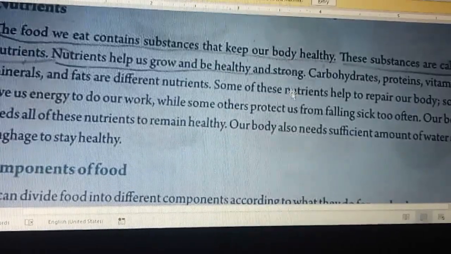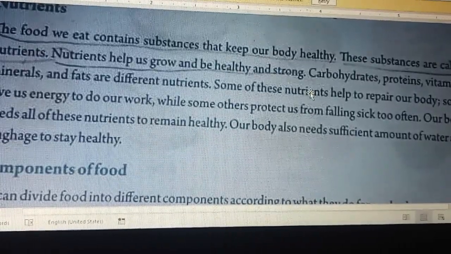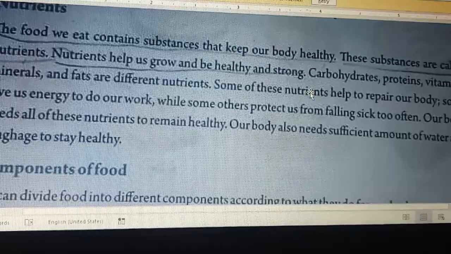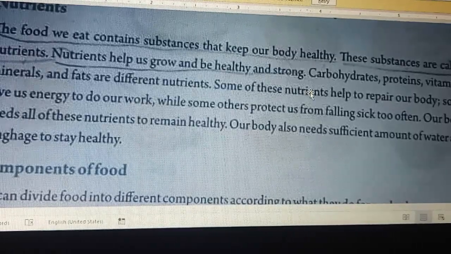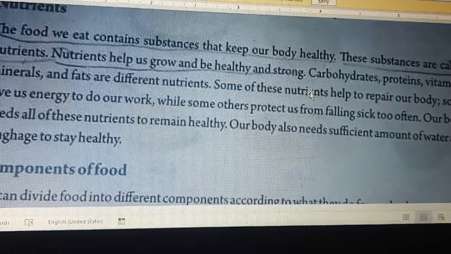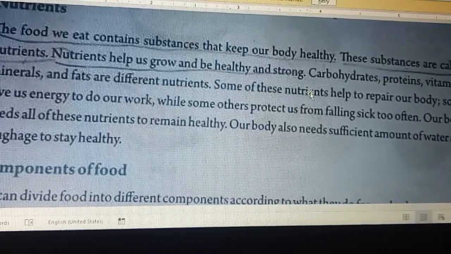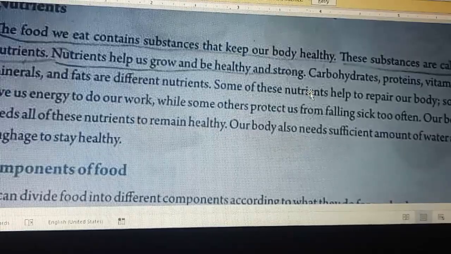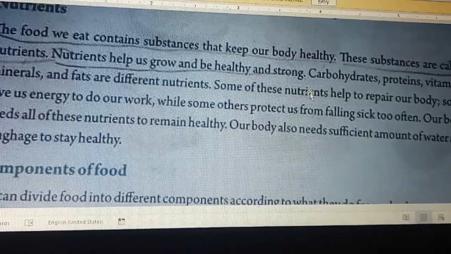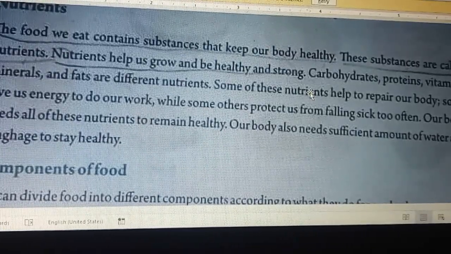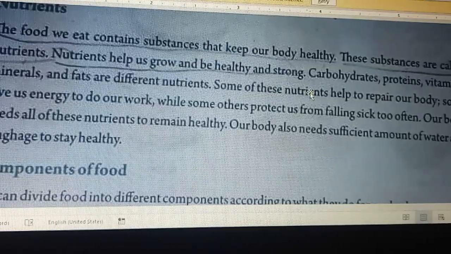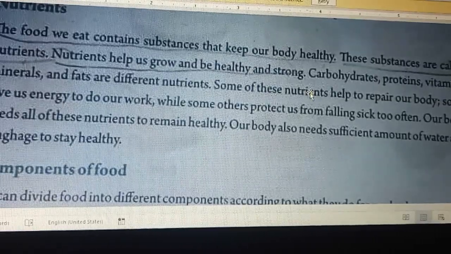Some of these nutrients help to repair our body. Some give us energy to do work, while some others protect us from falling sick too often. Our body needs all of these nutrients to remain healthy. Our body also needs a sufficient amount of water and roughage to stay healthy.